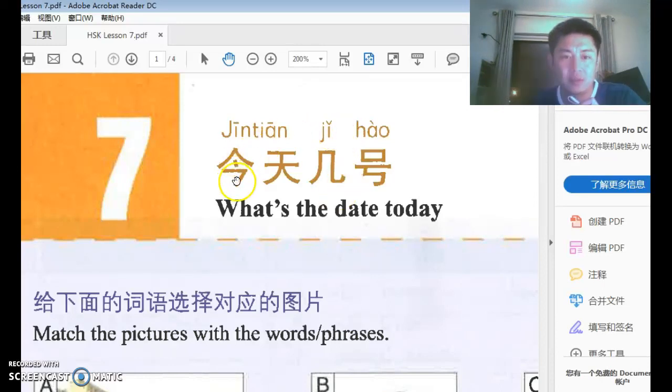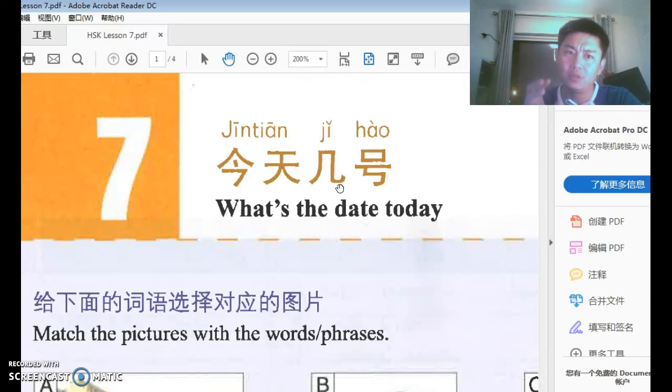In this sentence, 今天几号? The original information, the answer to this question, should be 今天5号, for example, if it is the 5th of whatever. So 今天5号, today 5 date. Chinese people look at 5 and say that is a how many, that is a number. It's not a what, it is how many. It's a quantity.